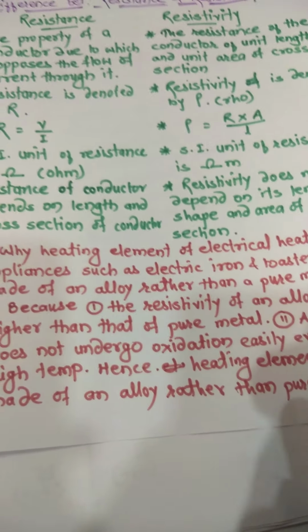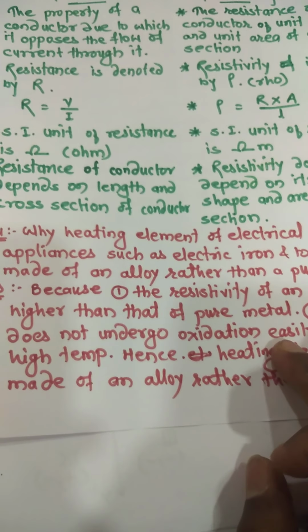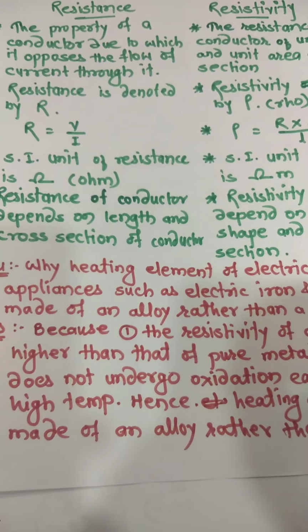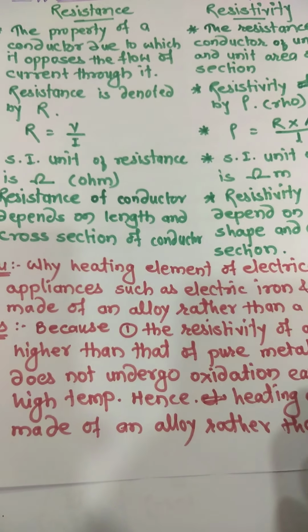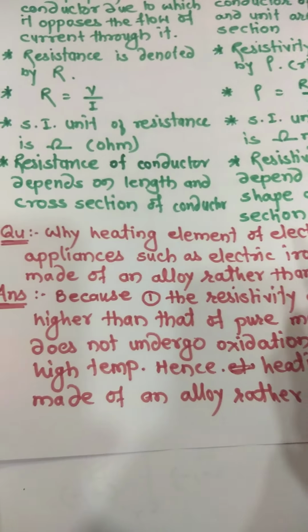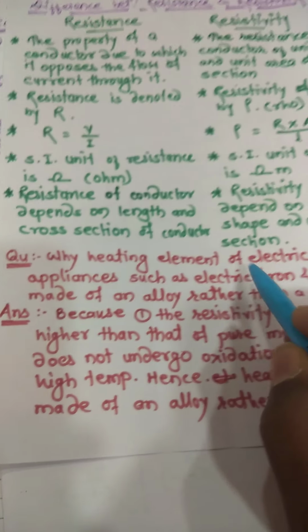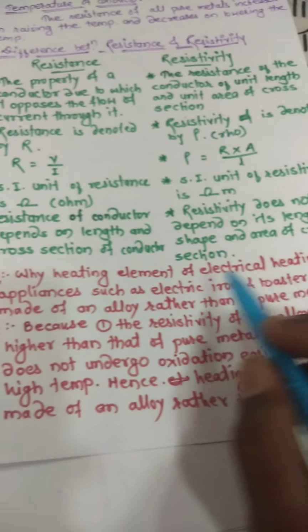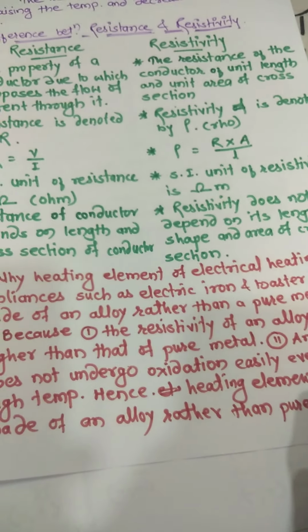So that's why such alloys are used in heating appliances instead of pure metal. So these are the 2 points for using alloys for the heating element of electrical heating appliances rather than pure metal.